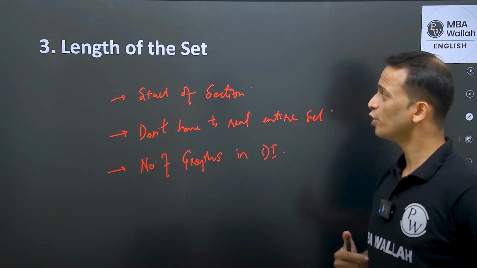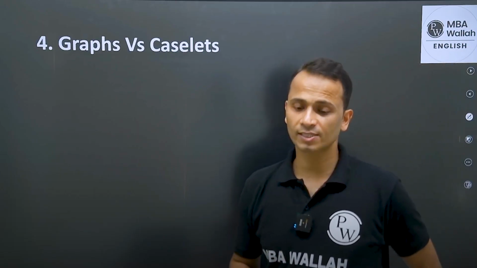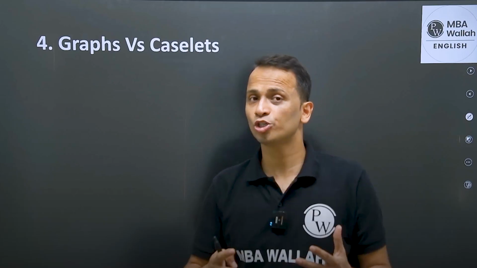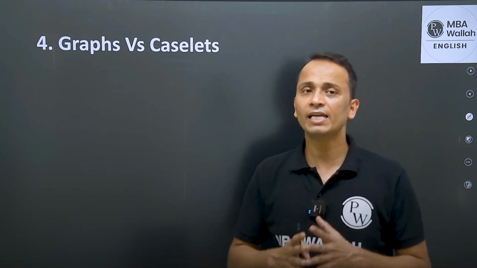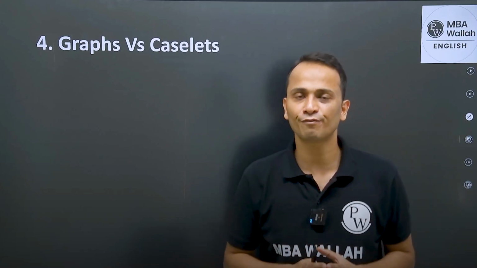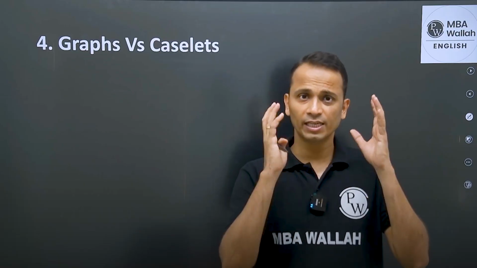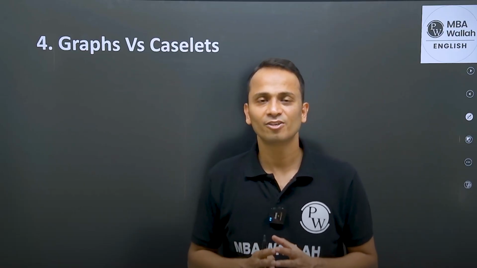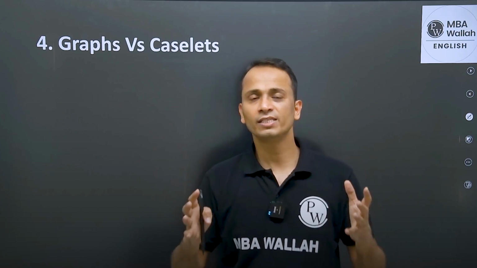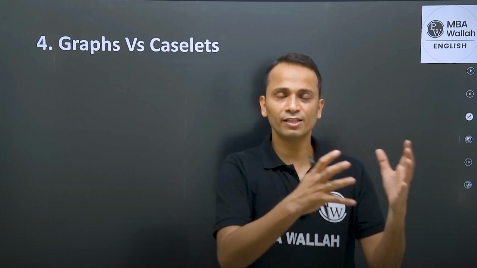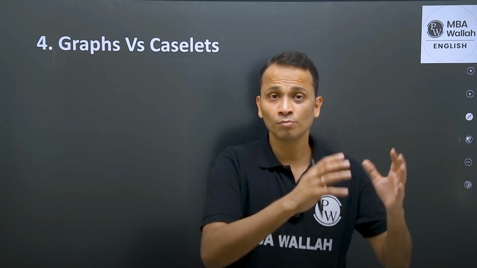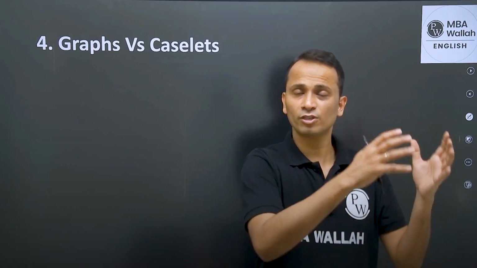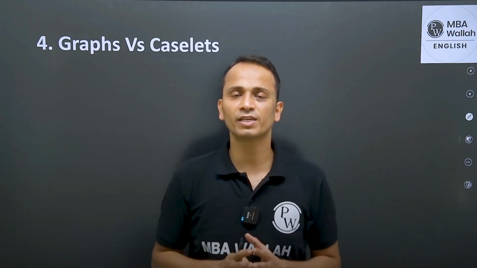Now, my dear friends, moving on to the fourth criteria, which is graphs versus caselets. So I have a question of data interpretation and I have a table drawn in front of me. Or if I'll convert the same table in the form of a caselet, right? Then which of these two things is easier to interpret? One in the form of graph, one in the form of table, or the same graph or the same table converted in the form of a caselet?